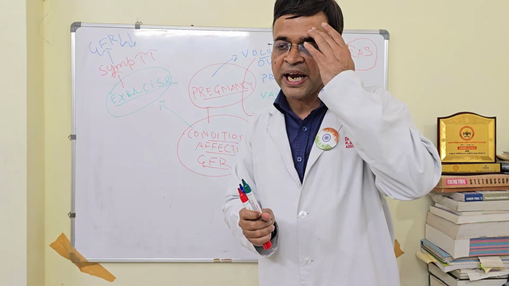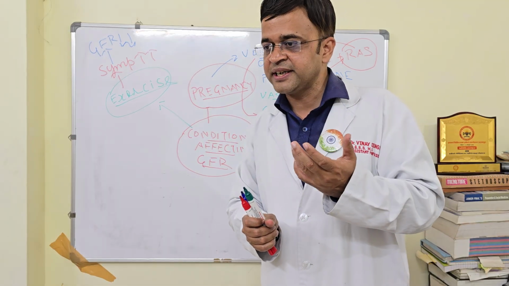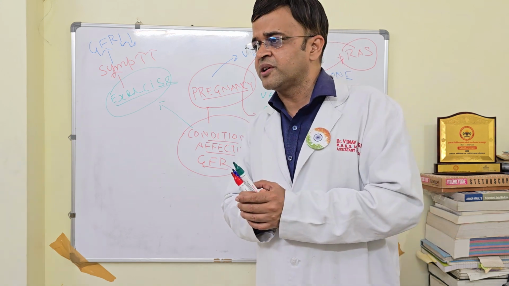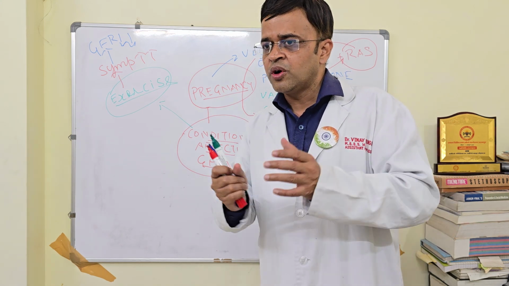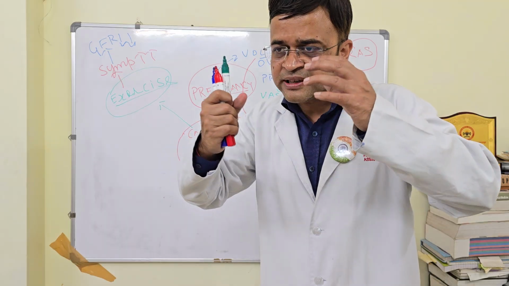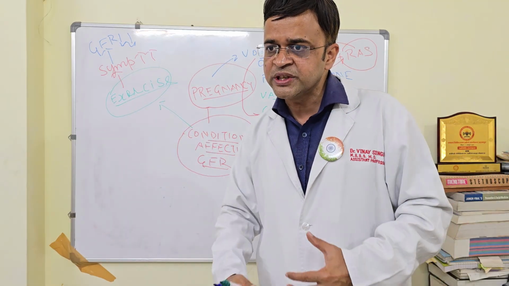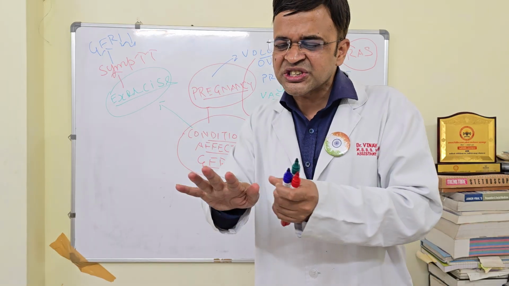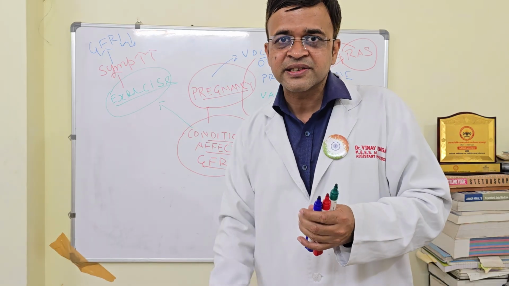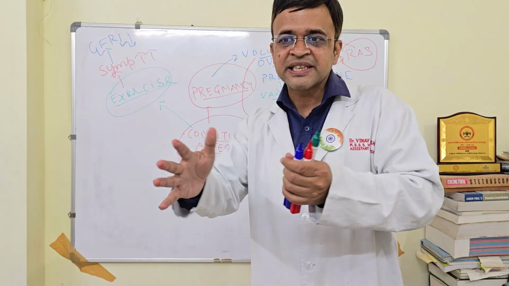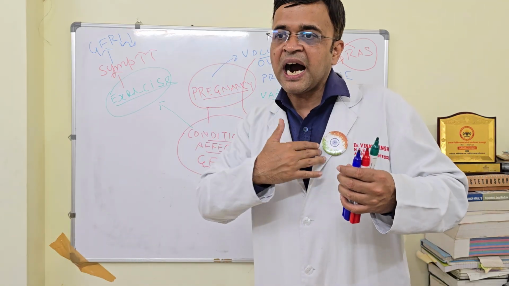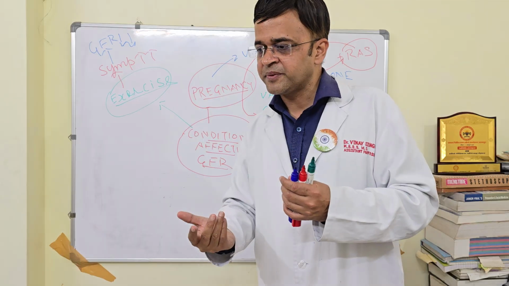Vital organs means your brain, your heart, your liver. All these are very vital organs for the body. So the body will direct all the blood from the periphery to these vital organs. It will constrict all the peripheral vessels in your legs and hands, and direct all that blood to your brain, heart, and liver.